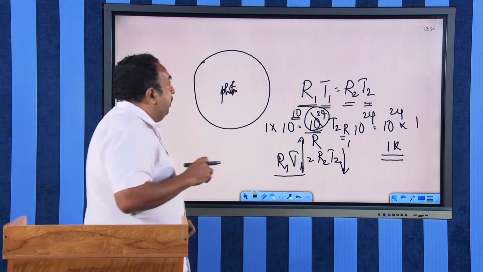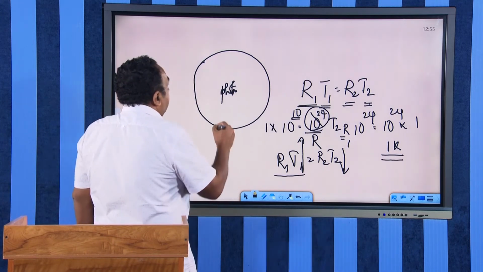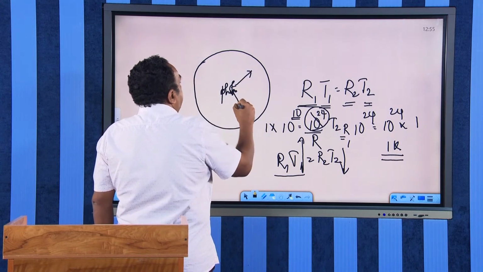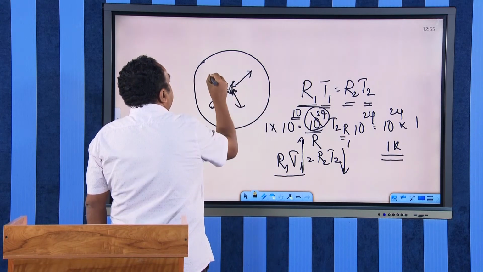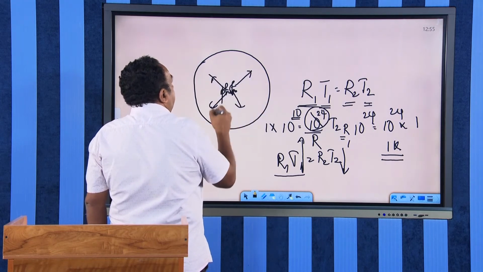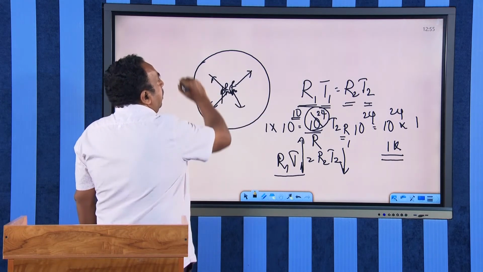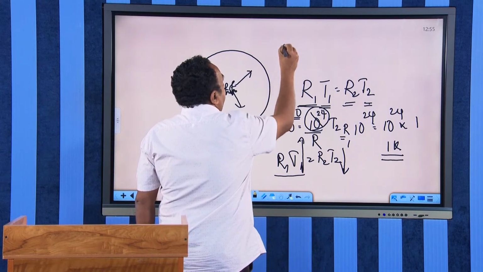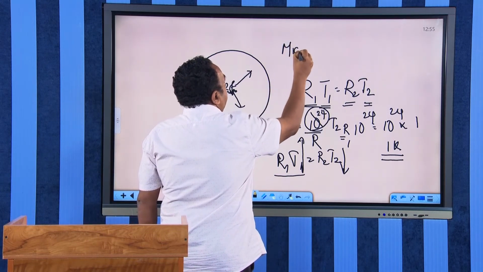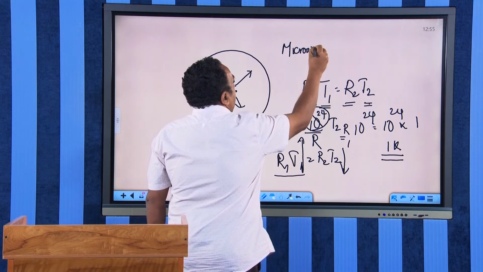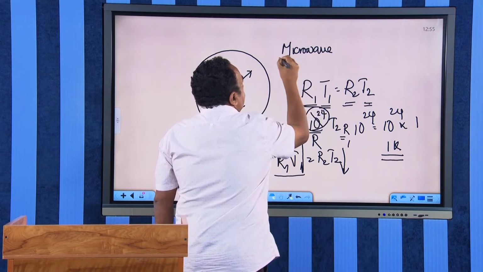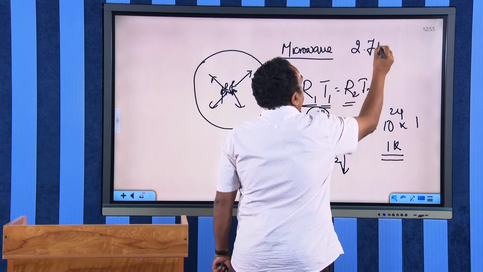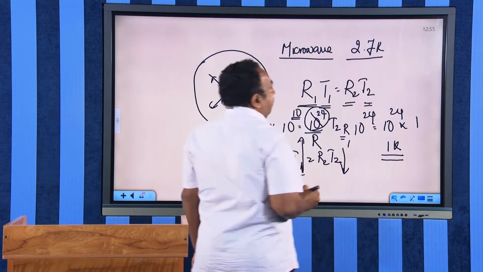People started exploring the whole universe by using different types of detectors. They scanned all over the universe and found that it is filled with a kind of microwave radiation, with a temperature nearly equal to 2.7 Kelvin.